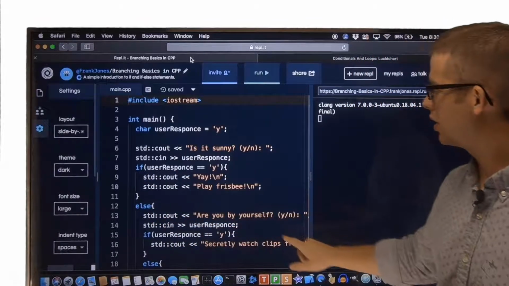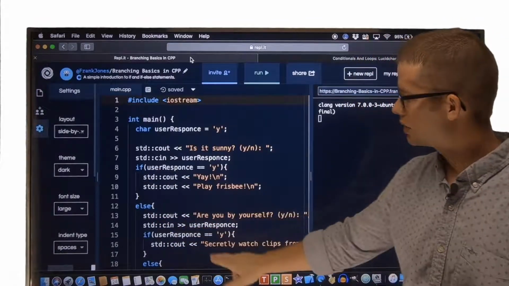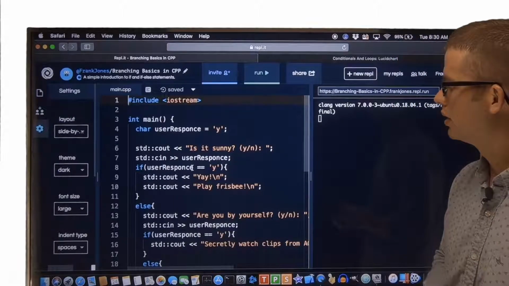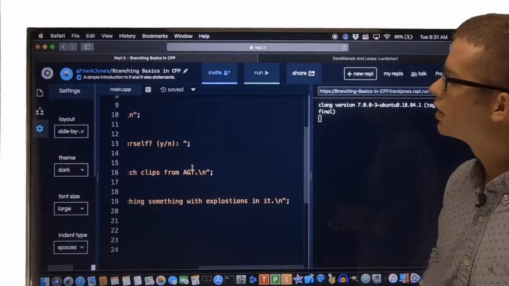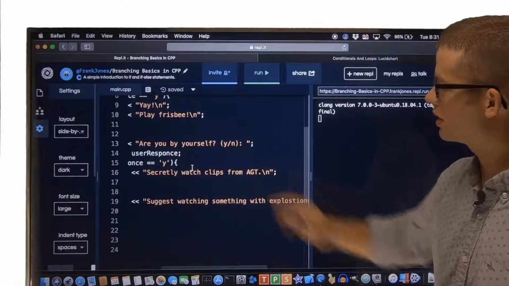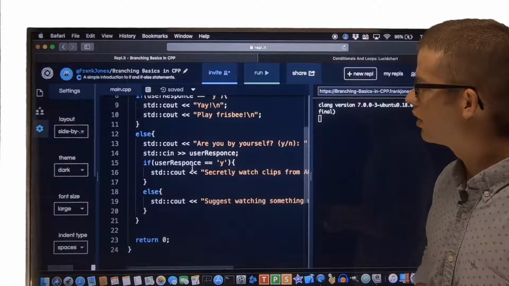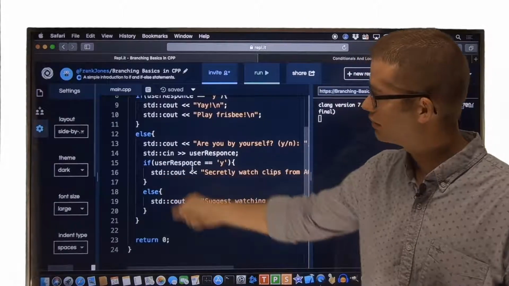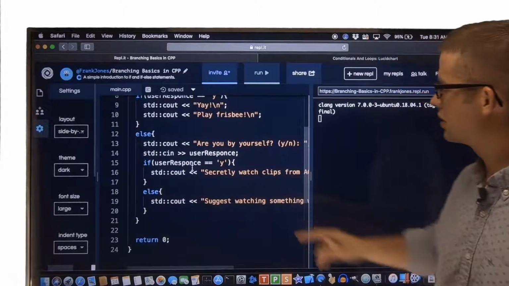Otherwise, we will then ask, are you by yourself? Get their response. And if they say yes, then we recommend, hey, secretly watch clips from America's Got Talent. Okay, then there's the else branch, and this is attached to this if, in which case we suggest watching something with explosions in it.